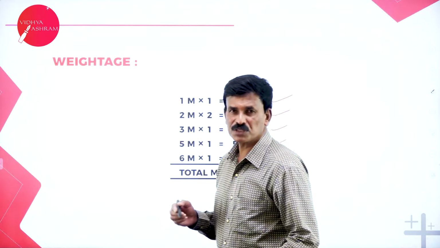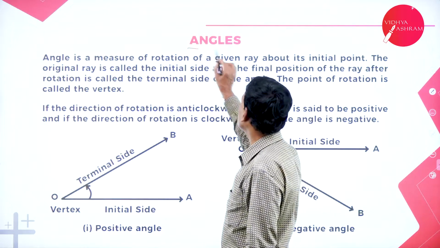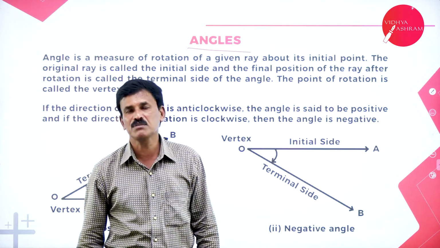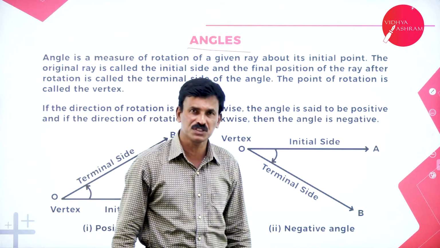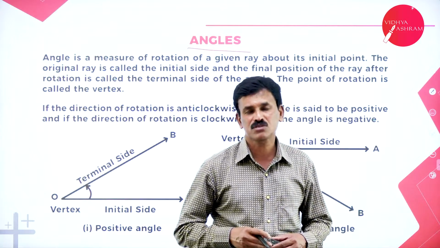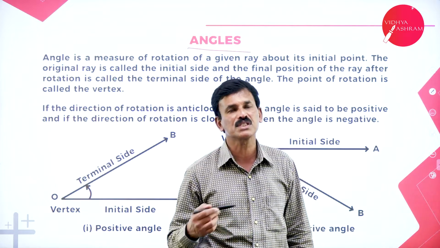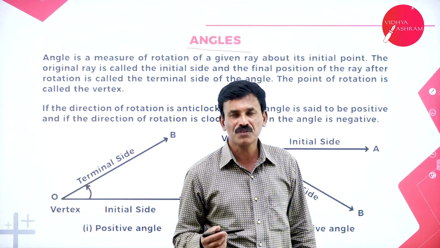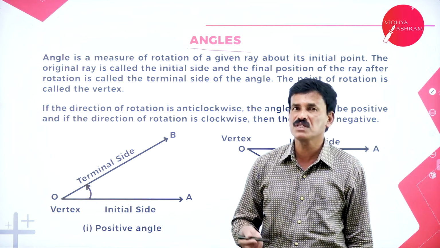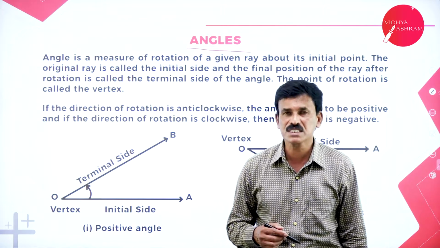Now let us come to the first concept. What is the first concept we are going to study here? It is an angle. Before going to this angle, you might have studied what is meant by trigonometry, what is the meaning of trigonometry. Why have we developed this? Actually this chapter trigonometry was developed mainly to solve the problems in astronomy. Nowadays we are using the concept of trigonometry in almost all fields of science and engineering. You might have studied this in your previous classes.